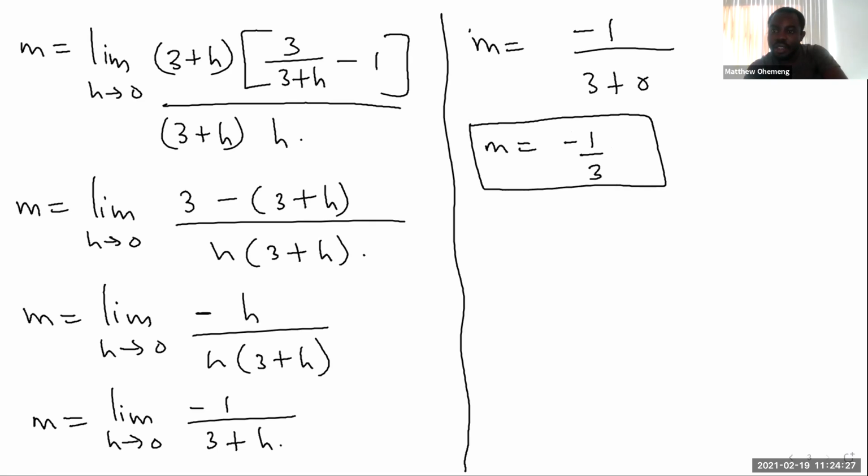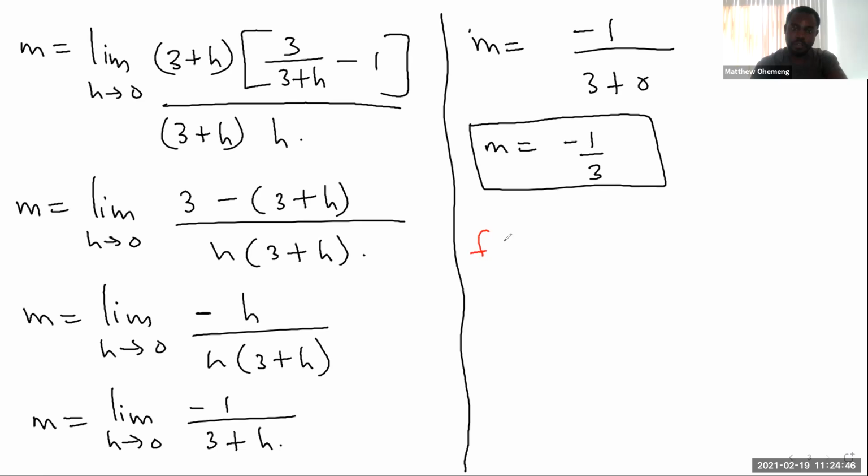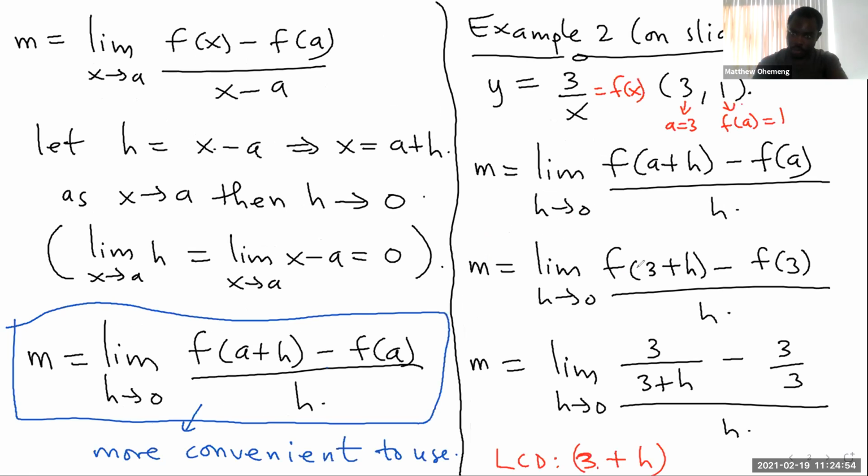How did you get the 3? Oh, okay, on the last slide. Good question. Let me go back to how I got this term. We know f of x is 3 over x, and in the formula we have to do f of 3 plus h.